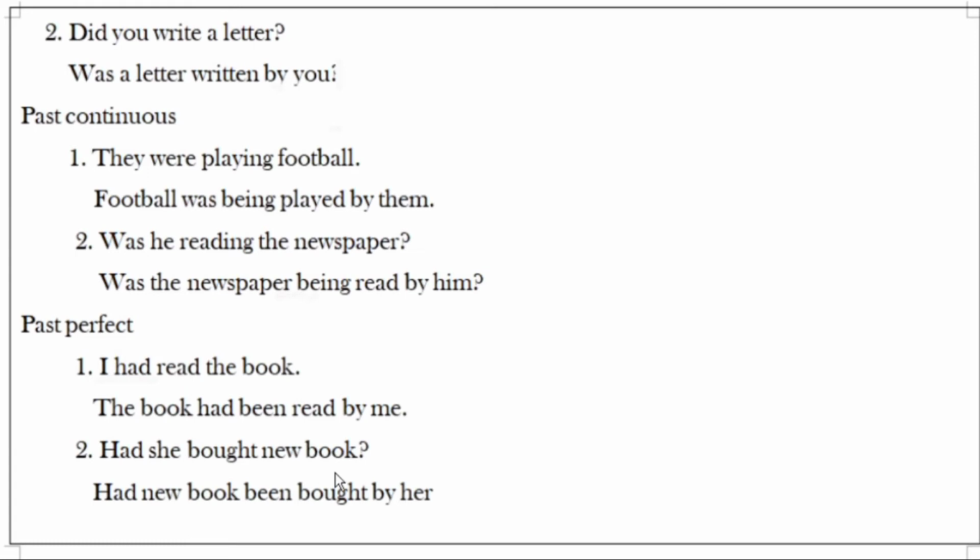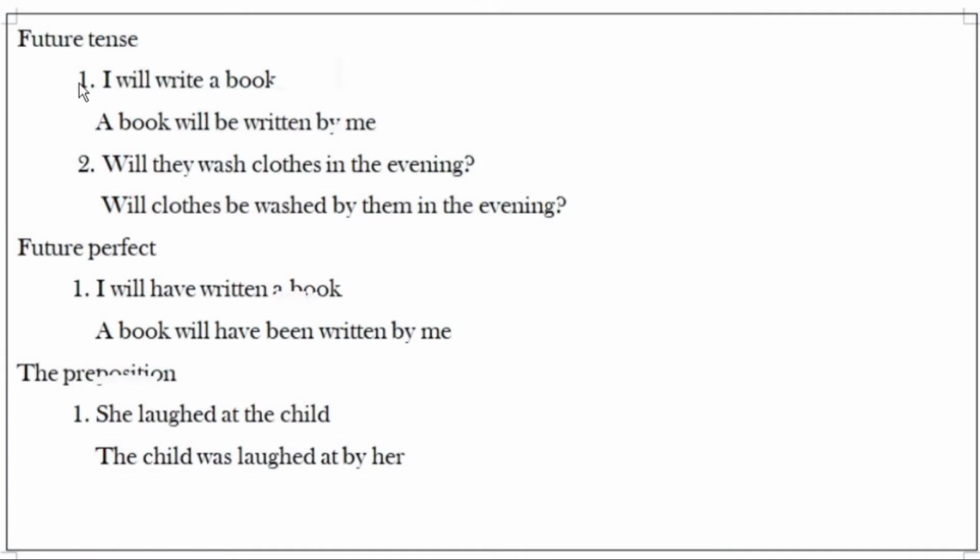Had she bought a new book? Had the new book been bought by her? Question mark. So had the new book been, this new book object we are using as a subject here, been bought by her. It is the proper structure of interrogative mode passive voice.